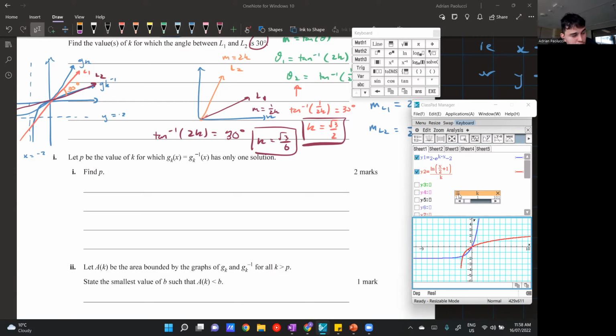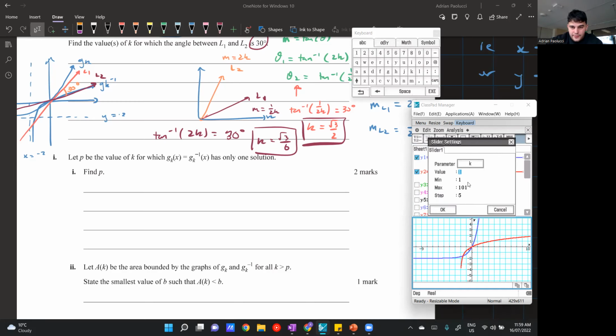Now on the TI, I think you write the rule of the graph first, and then you go to settings and then add slider or something. I think so. No, I'm just going to check. Yeah, cool. So a very similar process. It's probably just a different tab. But you just add the slider, and then it's the same thing as on the other calculator.